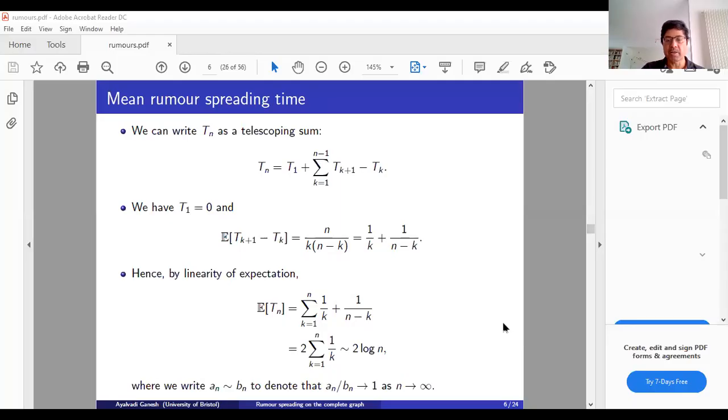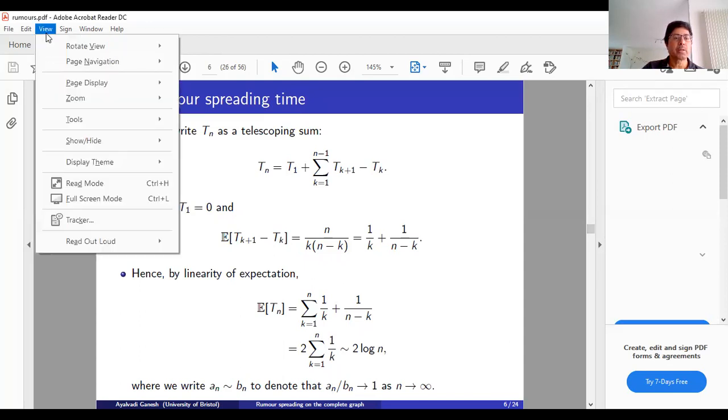This time we are going to look at more refined results. We are going to try and describe the random variable of the rumor spreading time and prove a limit theorem for this random variable. So I'm hopefully sharing screen now. So we calculated the mean rumor spreading time E[T_n] and showed that it scales as 2 log n. And this time we are going to look at fluctuations around this.